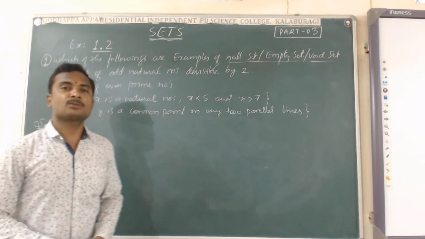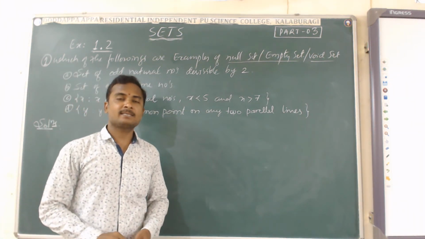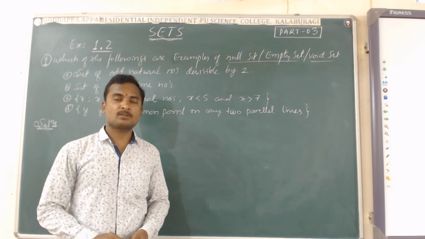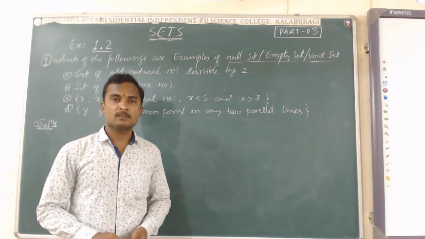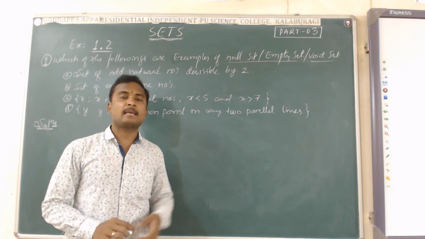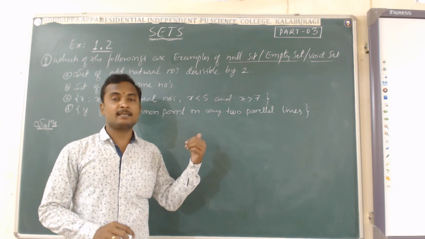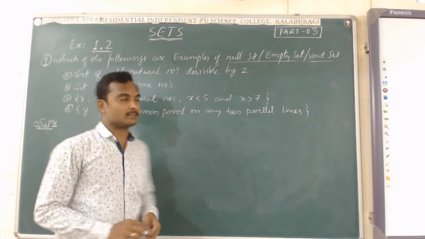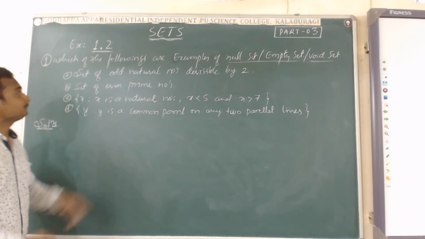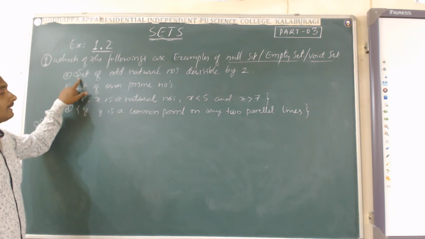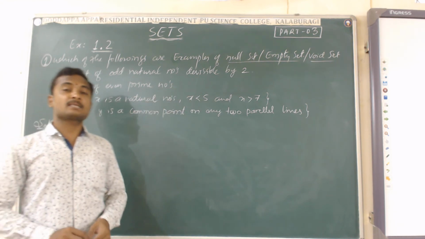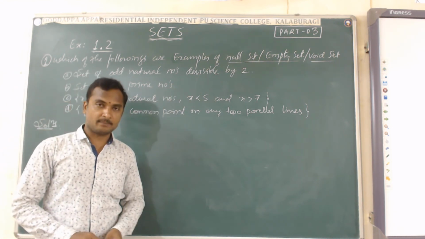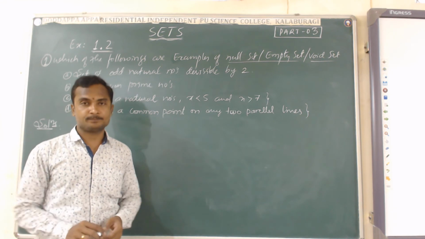Okay, we know that a null set, a void set, an empty set is a set which is empty, which contains no elements. So we have to find which of the given examples is an example of a null set, empty set or void set. First, we can read the first question. Set of odd natural numbers divisible by 2. The set of all odd natural numbers divisible by 2.